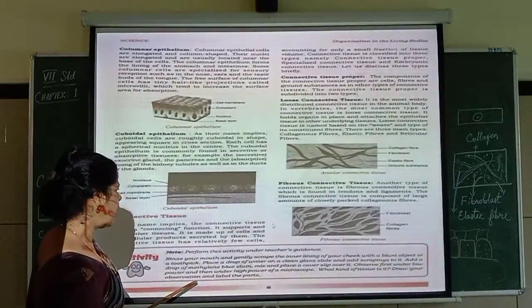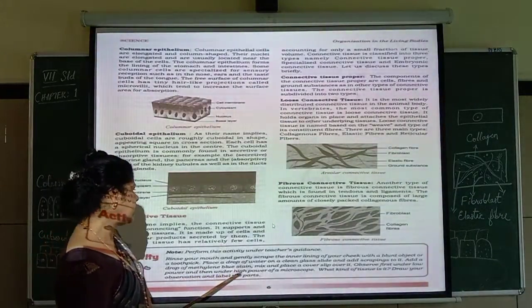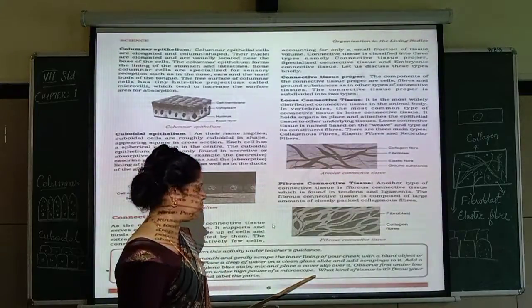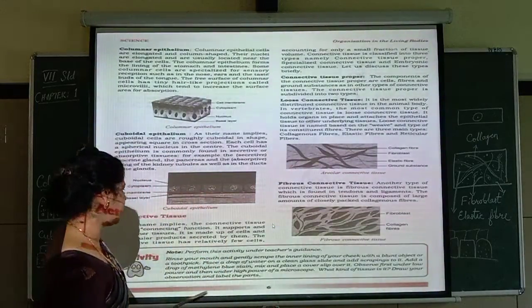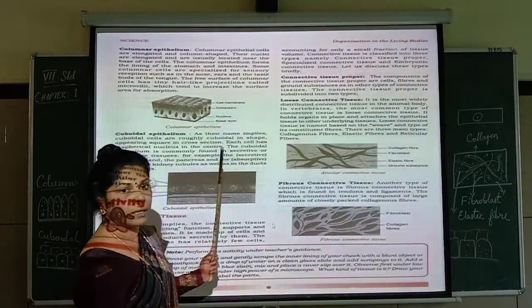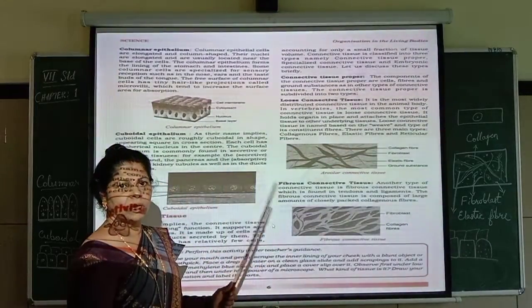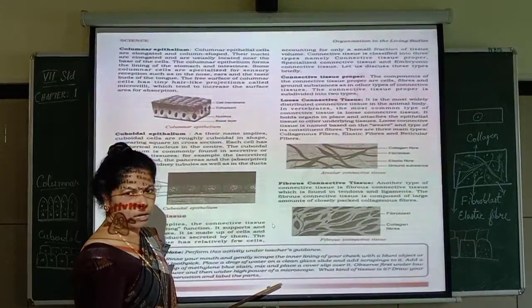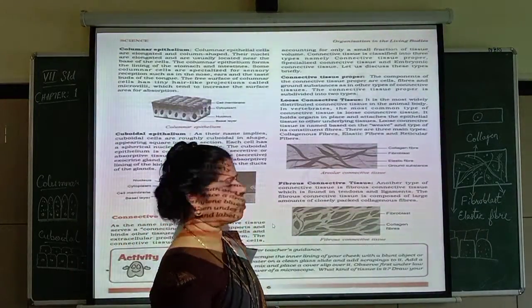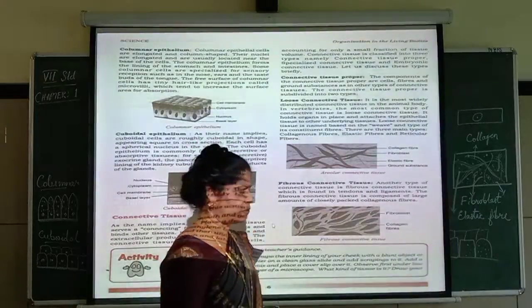Observe first under low power and then under high power of a microscope. You require a microscope there. What kind of tissue is it? Draw your observation and label the parts. So how it will be? Epithelial tissue. The skin part will be epithelial tissue. You have to see that. Okay. That's an activity. Only if you have got a microscope you can observe it. Otherwise you cannot observe it.